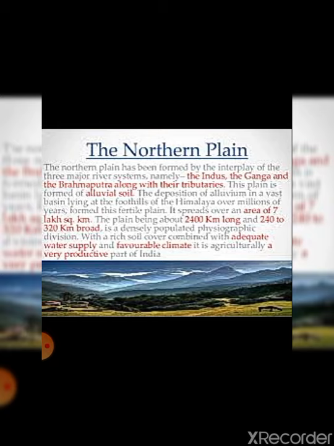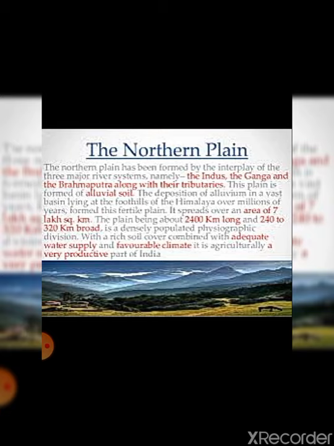I am repeating these 3 points again. First point that we had done, they are formed by the interplay of three rivers, Indus, Ganga and Brahmaputra. Second one, they are formed of alluvial soil. Third one, they are fertile plains. Now the fourth point was with reference to the area. So what is the area of these northern plains? That is 7 lakh square kilometers. ठीक है, their area is 7 lakh square kilometers.